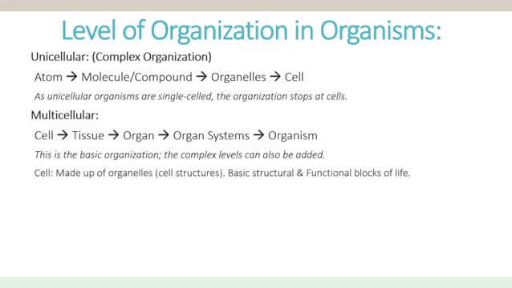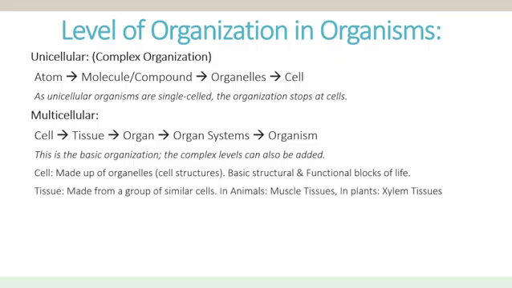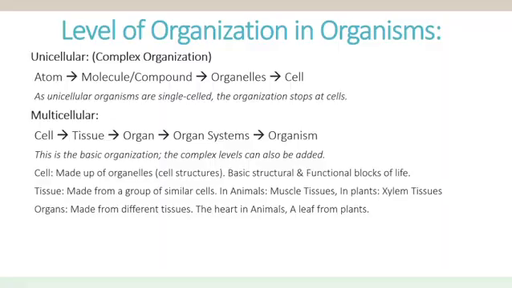Now let's discuss a cell in detail. It is made up of many organelles, meaning cell structures, and the cell is the basic structural and functional block of life. Then tissues. Tissues are made from a group of similar cells. Examples are muscle tissue in animals and xylem tissue in plants. Xylem tissues help to transport water and nutrients from the root system. Then organs are made from different tissues. In animals, an example of an organ is the heart, and in a plant, an example of an organ is a leaf.